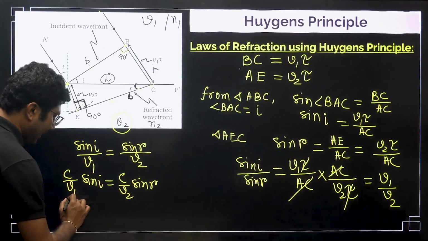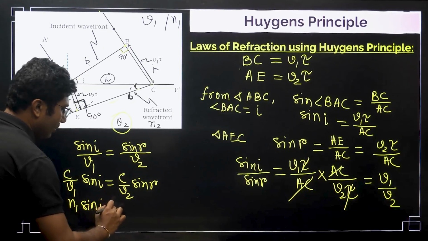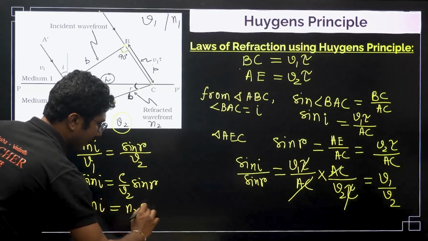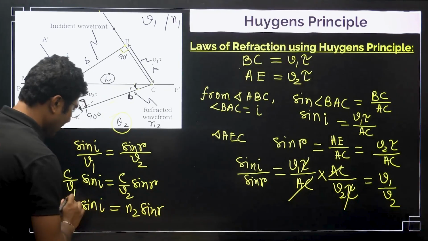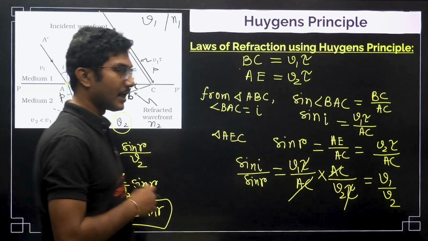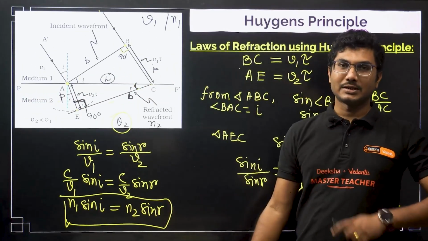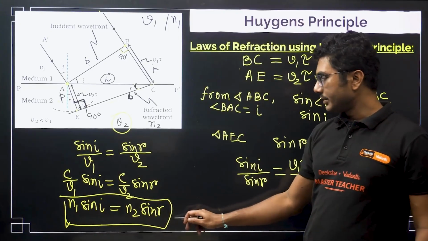So we can write this as N1 sin I equals N2 sin R. This is the general form of Snell's law. N1 sin I equals N2 sin R. This is the general form of Snell's law, right. So this is also proved.